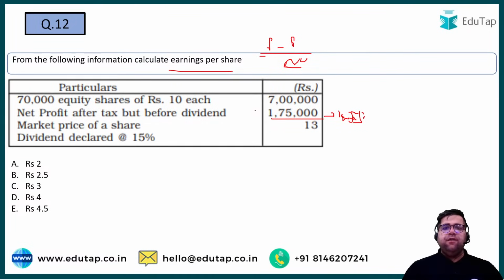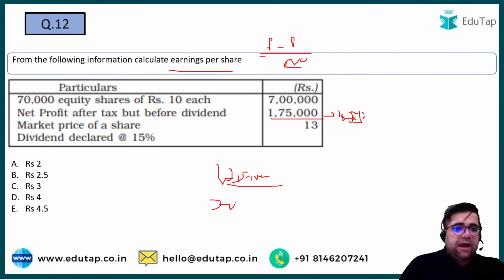So you have your net profit, which is 1,75,000 divided by the total number of equity shares, which is 70,000. So just do the calculation and your answer will be, I'm looking for 12. What will be the answer for 12? So if I divide 1,75,000 by 70,000, and I'm using a calculator for this, okay, because I have to give you the answer.